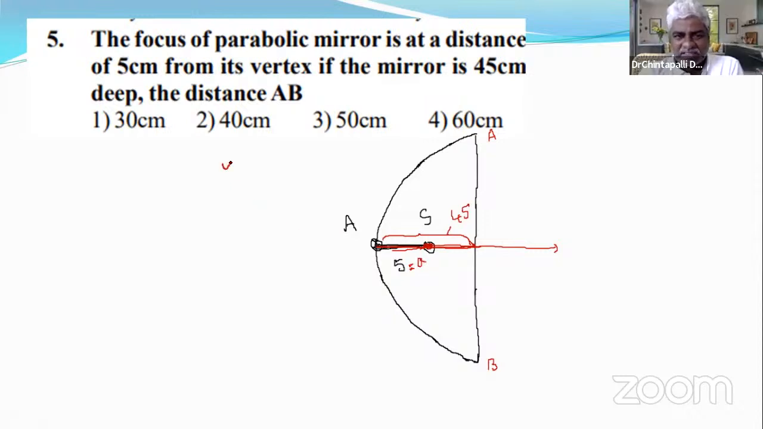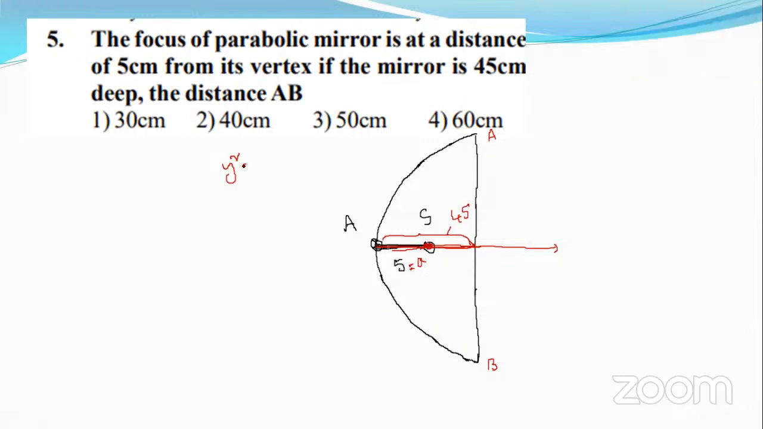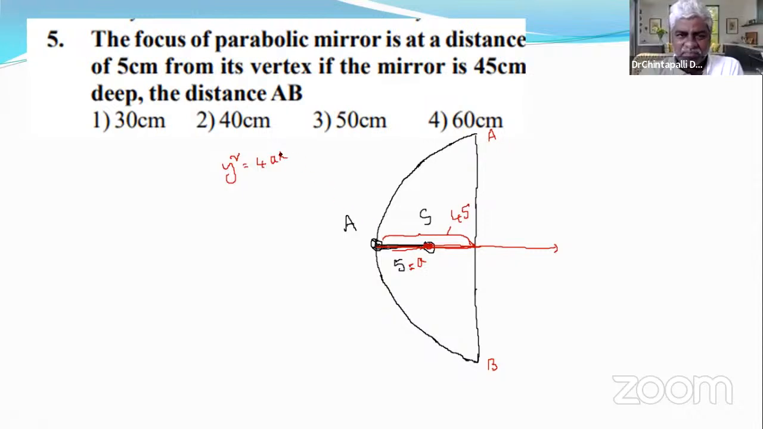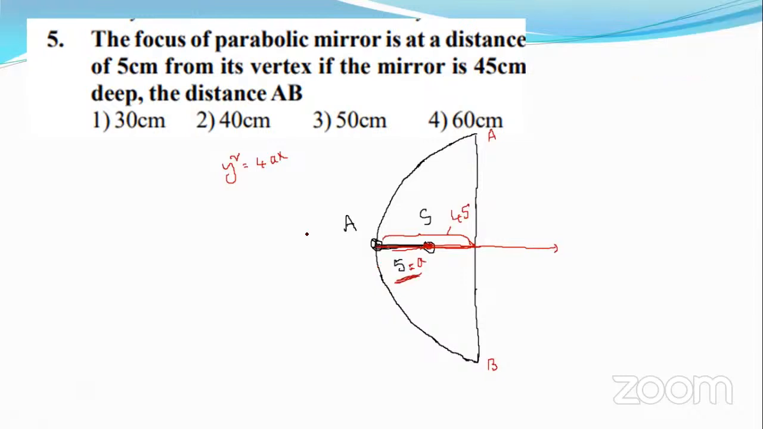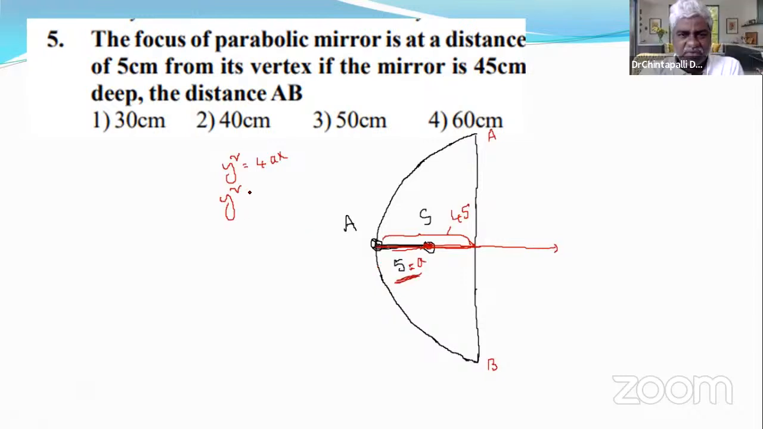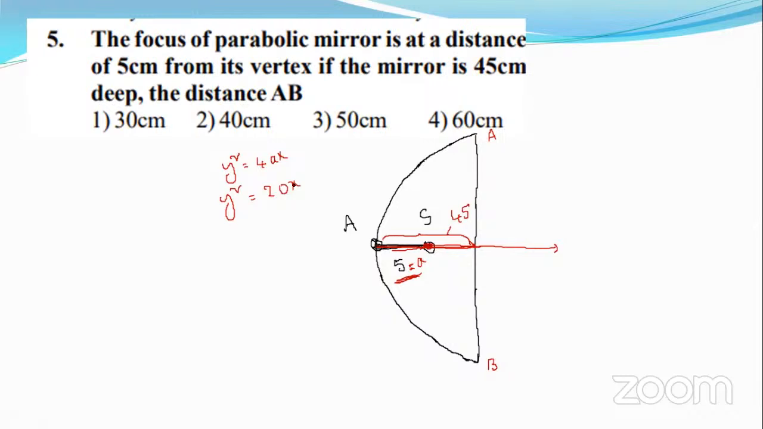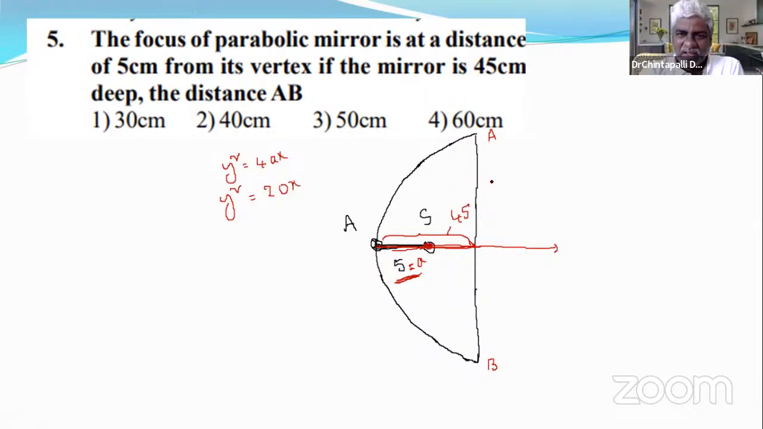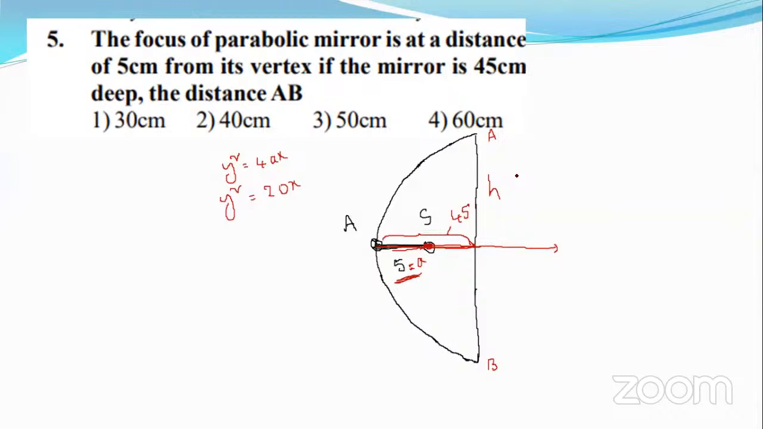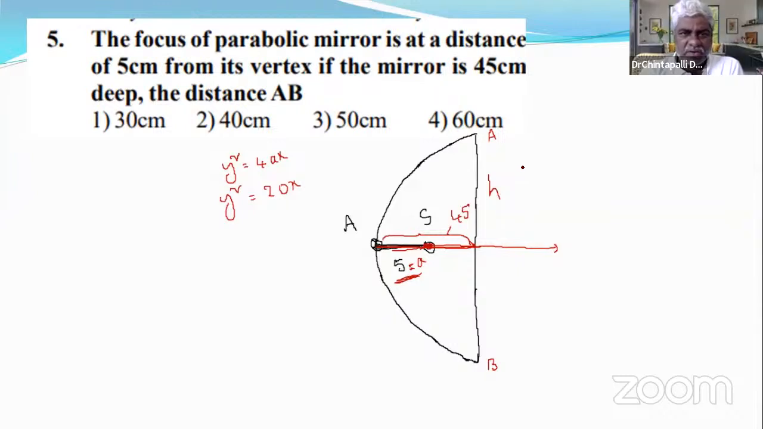What's the basic standard equation of a parabola? y square equals 4ax. We know a here. What is a? 5. So y square is equal to 4 times 5 times x, which is 20x. Got it? As usual, let us take this as h. And the mirror is 45 centimeters deep, right?